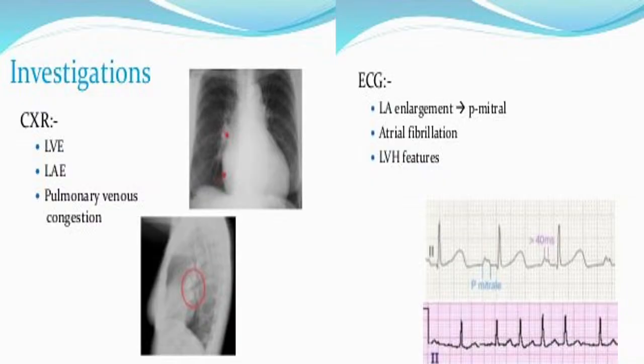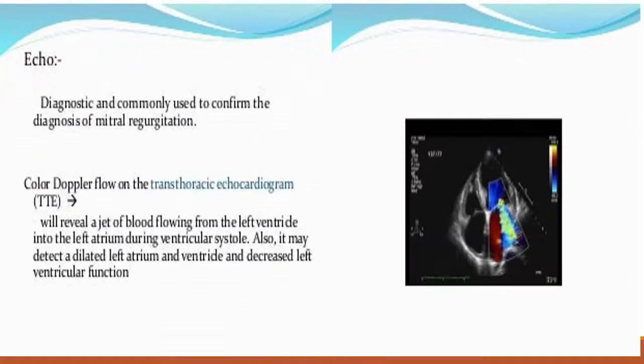These are the things you can get in the chest X-ray of mitral regurgitation. In ECG, P mitrale, atrial fibrillation, RVH and left ventricular hypertrophy also. In echocardiography, you can see a regurgitation jet from LV to LA.